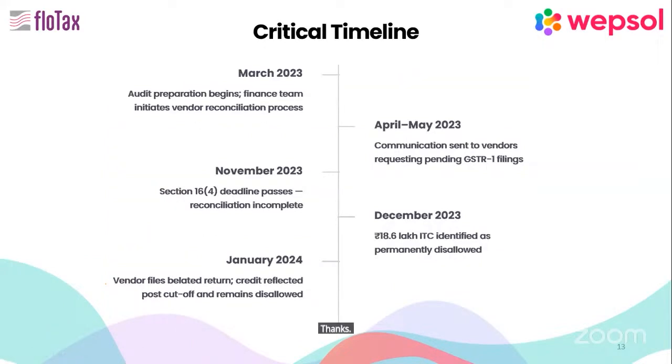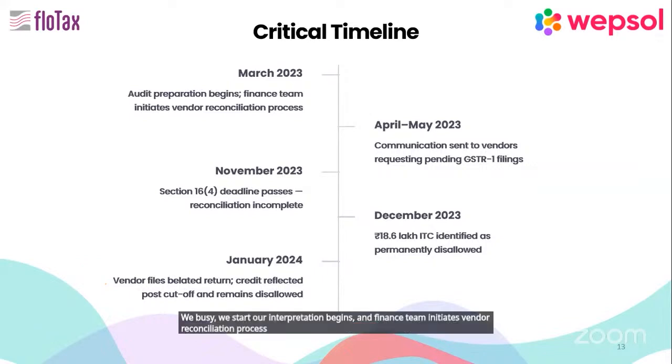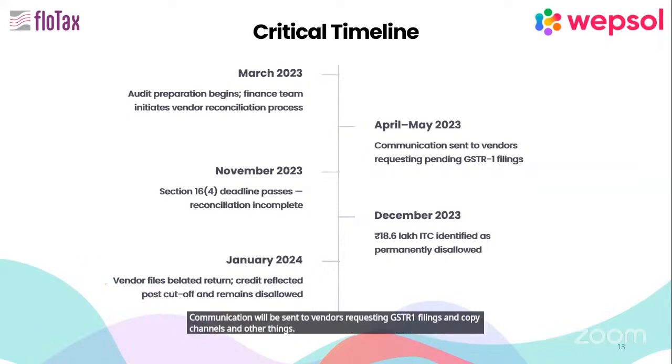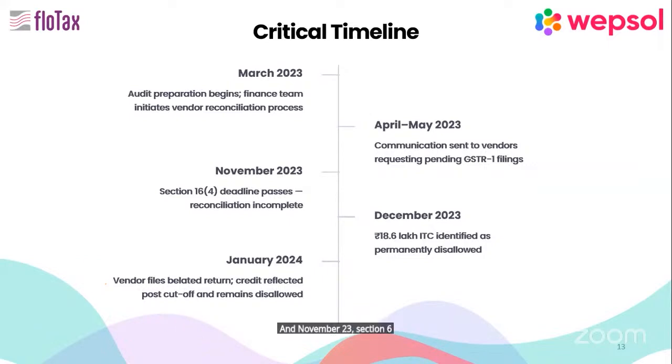So what are the critical timelines? How is the input credit being missed? Our audit preparation begins, and the finance team initiates the vendor reconciliation process, everything in March. Here I have given this just for reference, for easy understanding. In March 23, when they start all this process, in April and May communication is sent to vendors requesting GSTR-1 filings, copy of challans and other things. And in November 23, the Section 16(4) deadline passes with reconciliation incomplete.